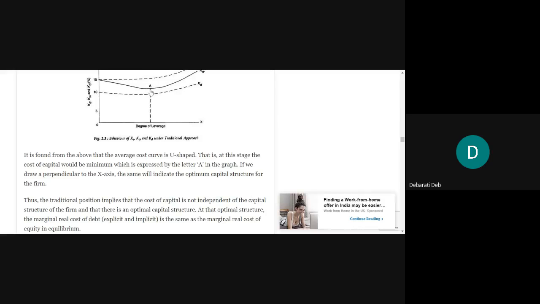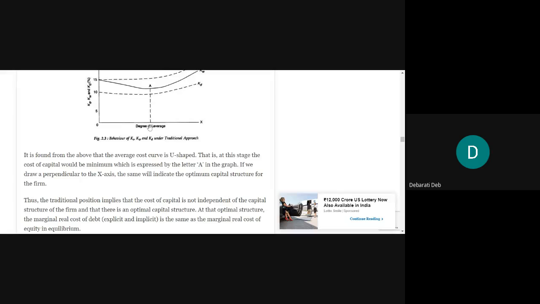If we draw a perpendicular to the x-axis from this point, the same will indicate the optimal capital structure for the firm. So this is the degree of leverage. Suppose this perpendicular is showing 40% on the x-axis. Suppose you had taken 10%, 20%, 25%, 30%, 35%, 40% like that. And when you drew the perpendicular from this optimum point, that is A, it is showing 40%.